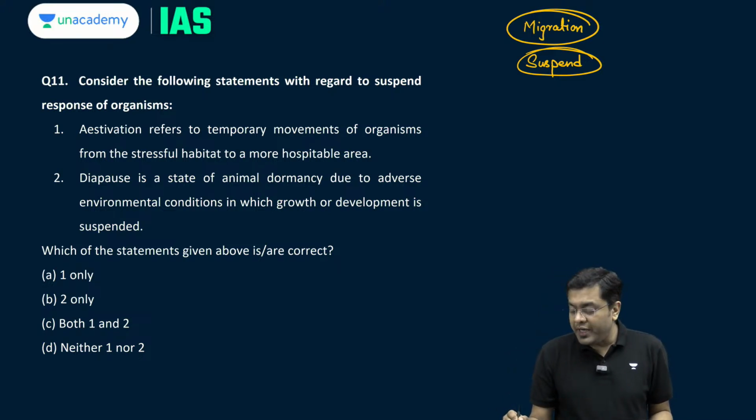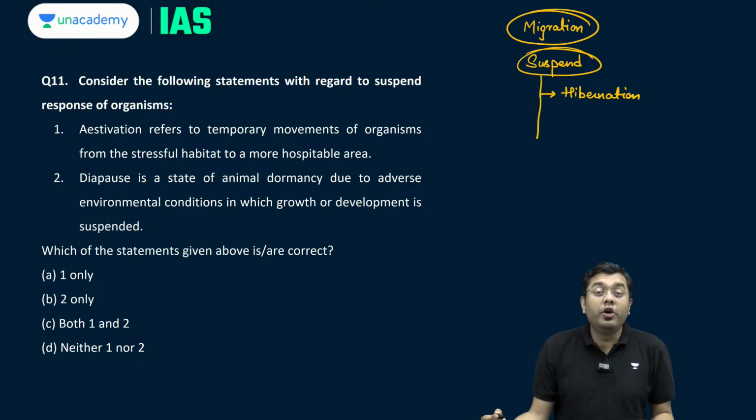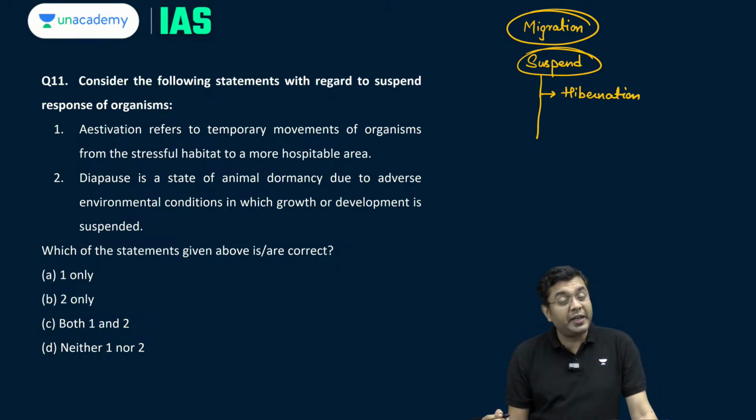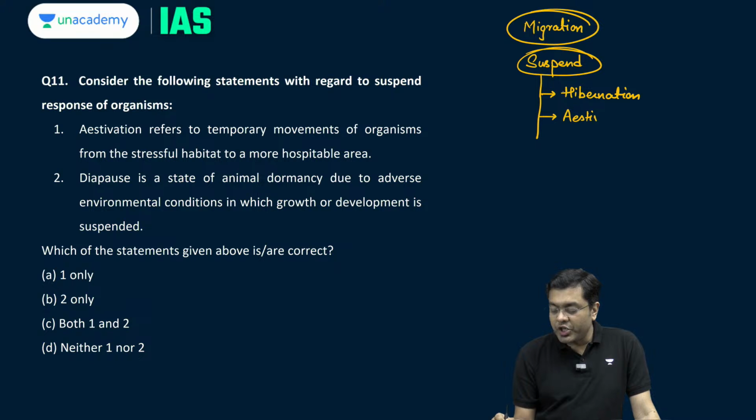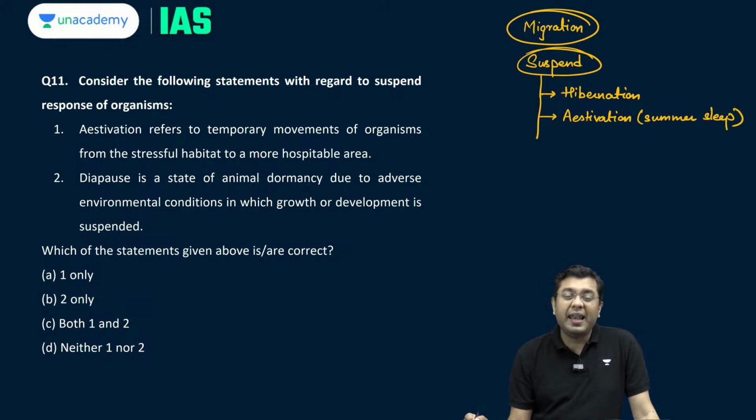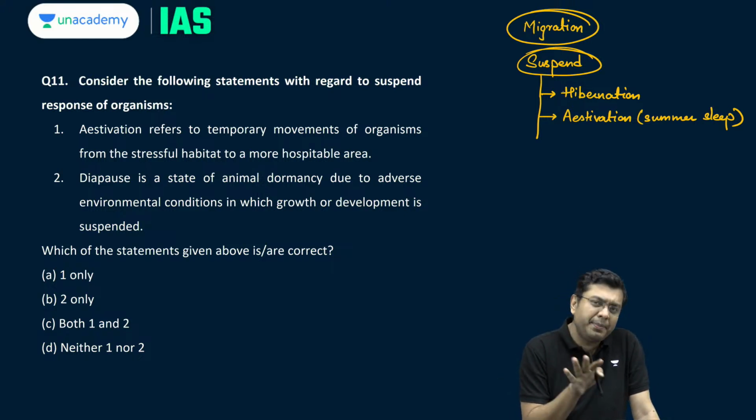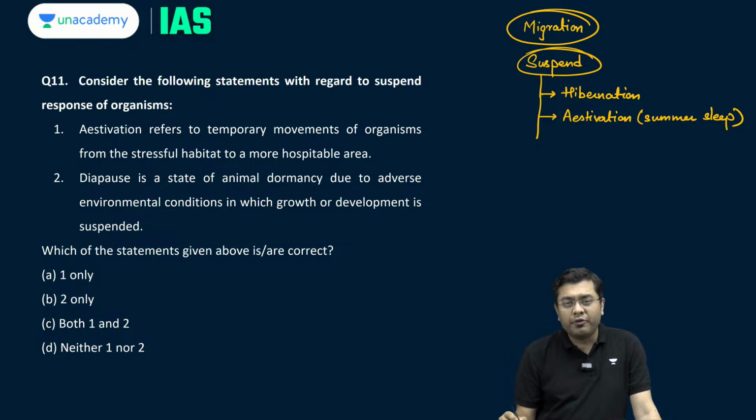So, suspend is of 3 types. You have hibernation, which means a winter sleep to escape cold, frigid conditions, particularly in the polar areas. Many of the species go for hibernation. Then you have aestivation, which is known as the summer sleep. Here, in order to withstand the lack of water availability, many of the species carry out the process of aestivation, generally observed in the desert and semi-arid areas. That is where you have the lack of availability of water. And then you have what is known as diapause.